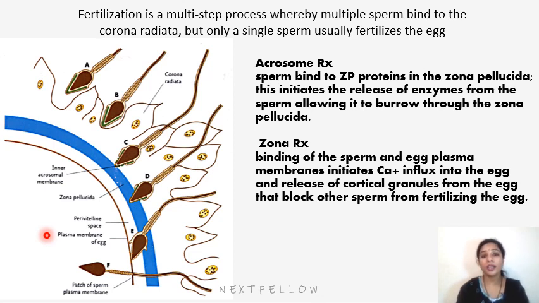In the zonal reaction, these enzymes in turn alter the properties of the zona pellucida to prevent another sperm from penetrating, preventing polyspermy, and inactivate the species-specific receptor sites for spermatozoa on the zonal surface. So the sequence of reaction is acrosomal reaction first, then cortical reaction second, and third is zonal reaction.